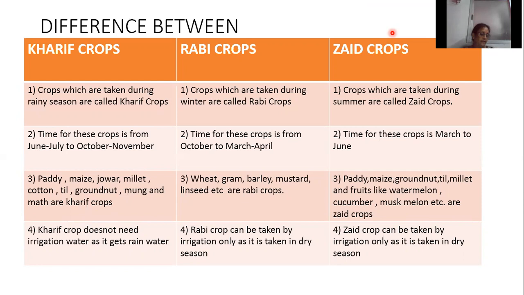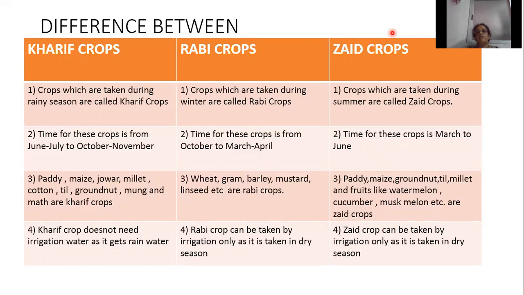As per the seasons, agriculture crops of India can be divided into three categories: kharif crops, rabi crops and zaid crops. The crops which are grown in rainy season are called kharif crops. The crops which are grown during winter season are called rabi crops. The crops which are grown during summer season are called zaid crops. You people write down the question in the textbook.